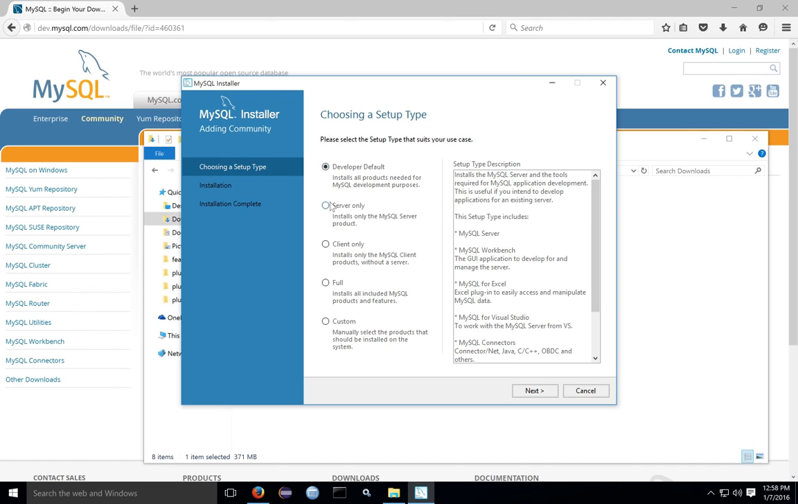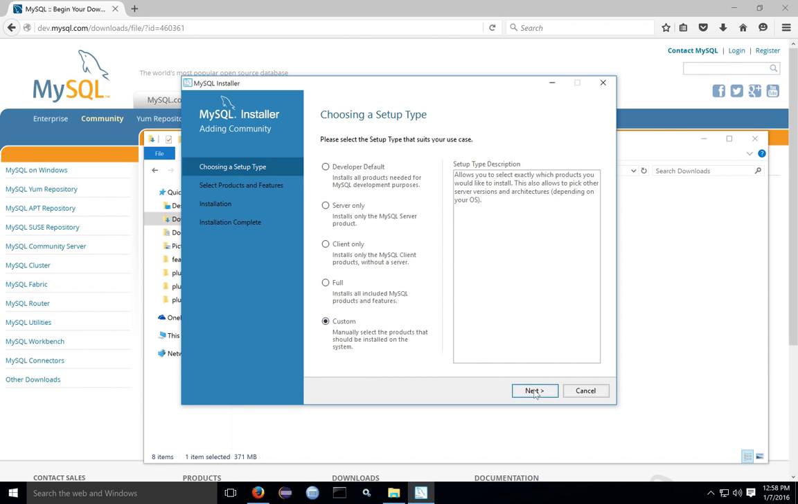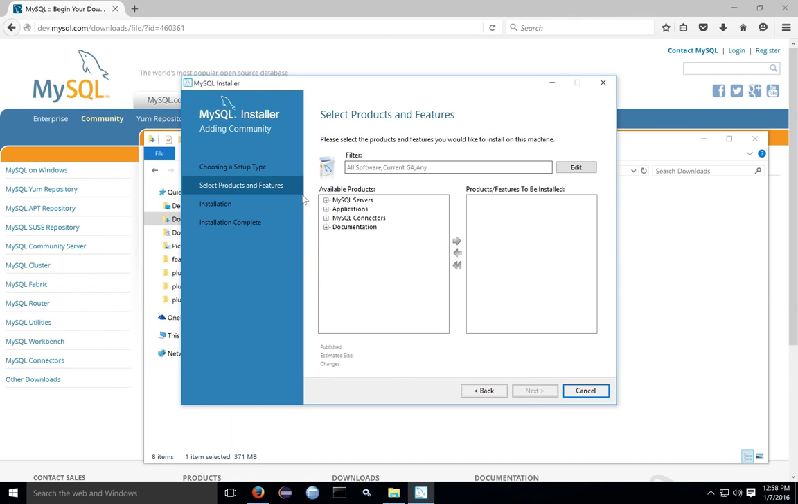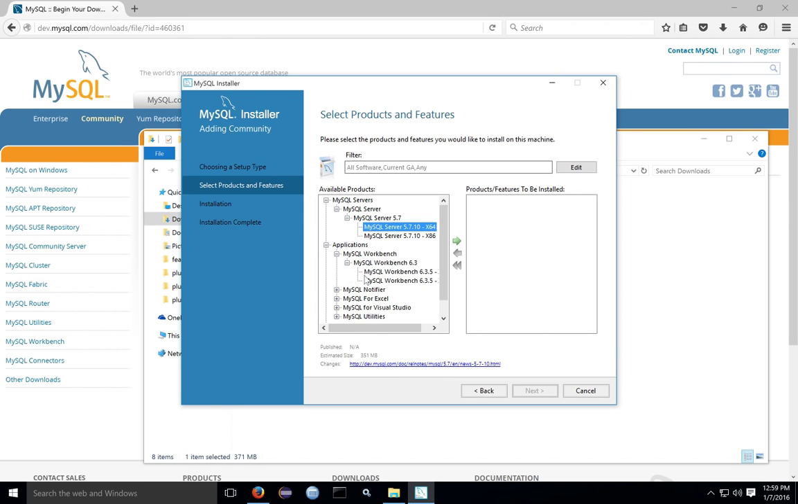There's some different profiles you can choose that'll install some of the products based on the profile you pick. You can pick the developer default if you like. You may want to use the custom depending on which of the products you want to install. This is Windows 10 64-bit, so under MySQL Server tree, I'm going to choose the 64-bit version of MySQL Server. Under Applications, I'm going to install the 64-bit version of MySQL Workbench, which is the tool you use to interact with the database, configure it, create tables, and so forth.